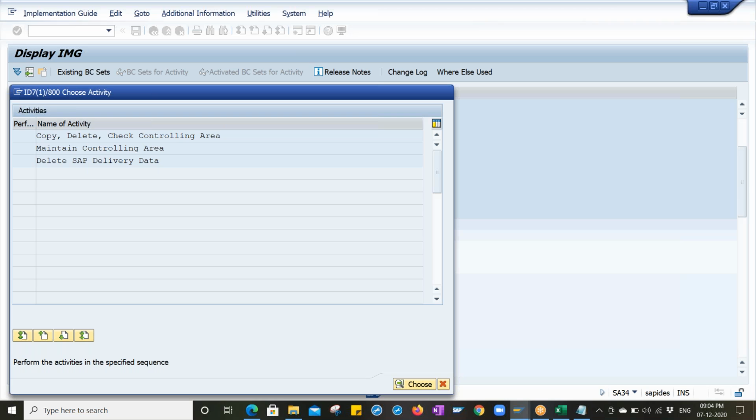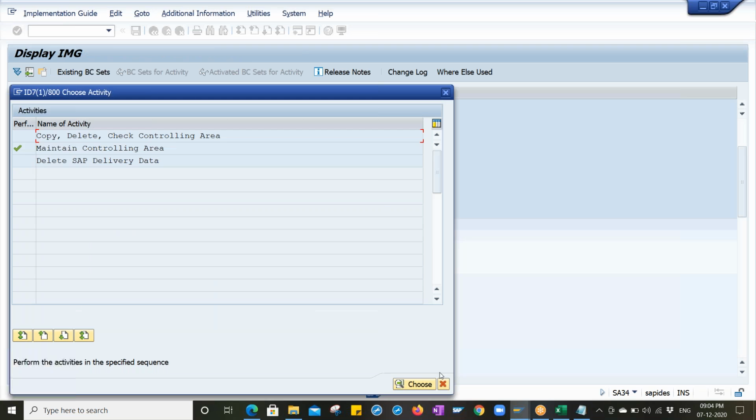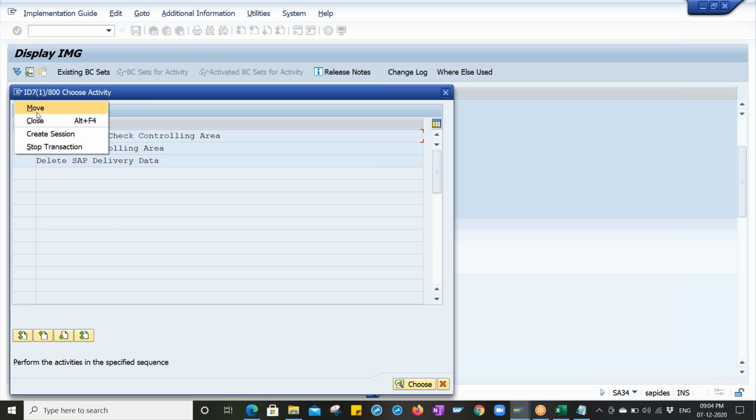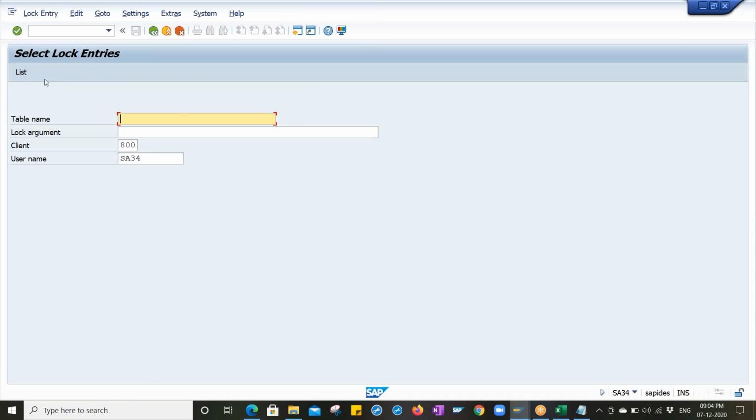We are not going to work as an MM consultant here. We are not a part of this, we are going to create it only. If we get this message, the data is locked, which means go to T code SM12 and delete the lock entries. You know, right? What is SM12? Do you have any idea about SM12?